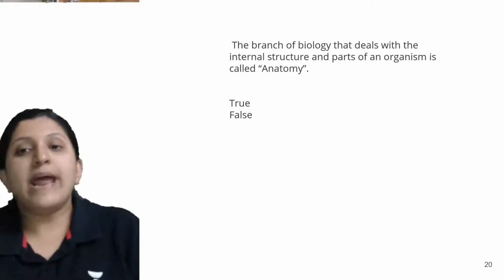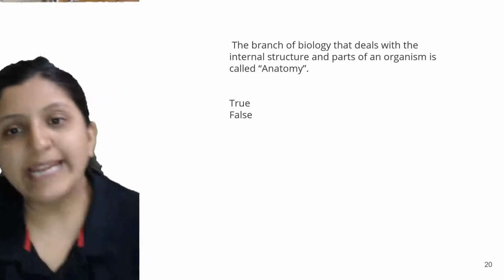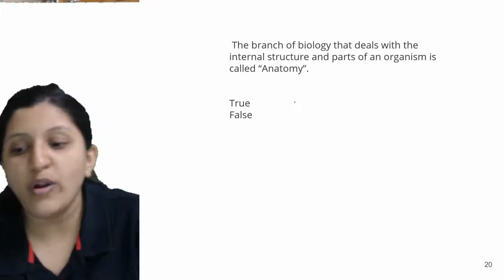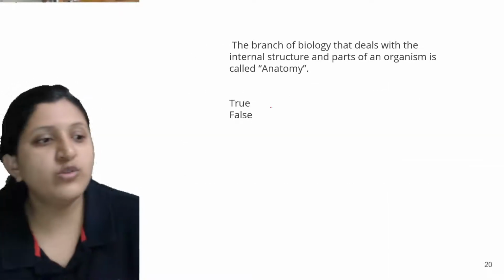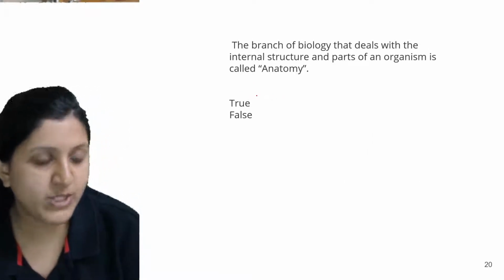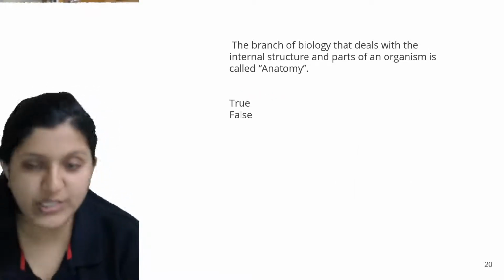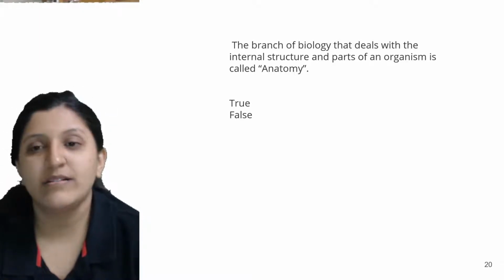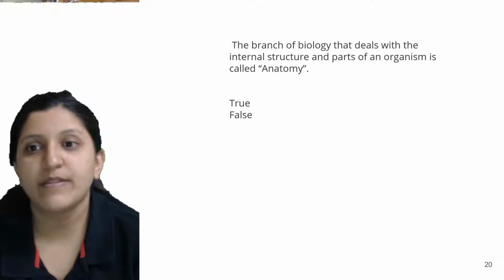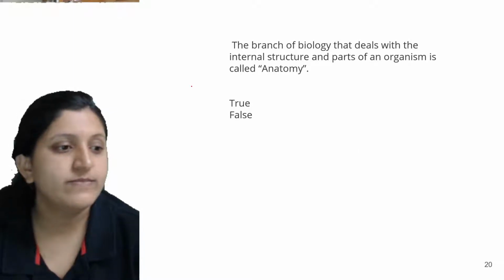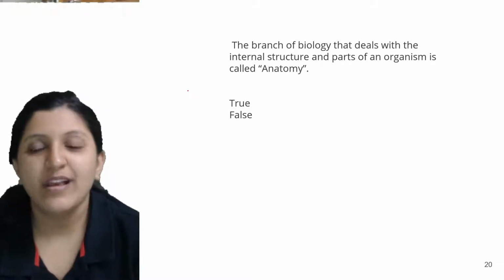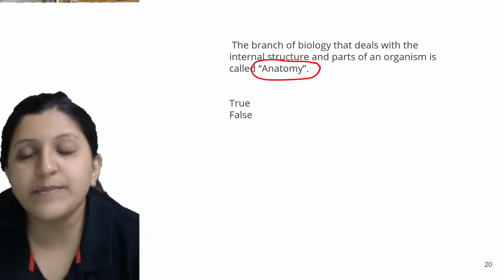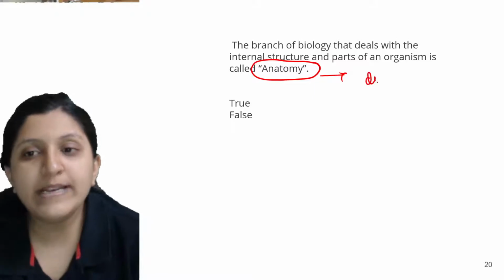Okay, a branch of biology that deals with the internal structure and parts of an organism is called anatomy. Here it is given true or false, so which is true, which is false. When we mention anatomy, you will be dissecting.